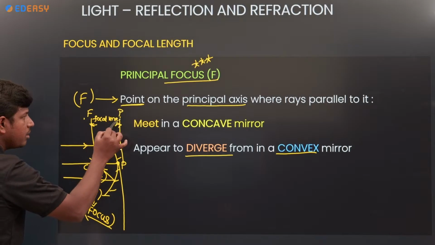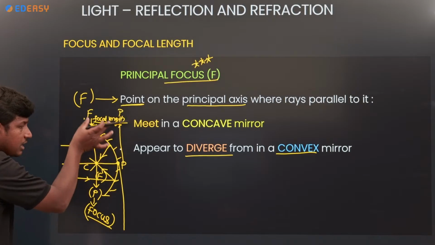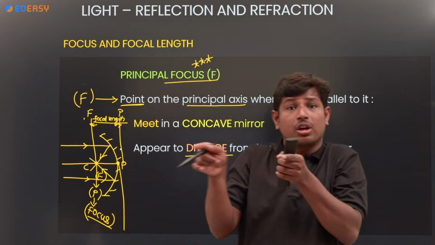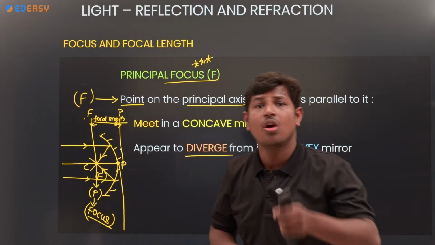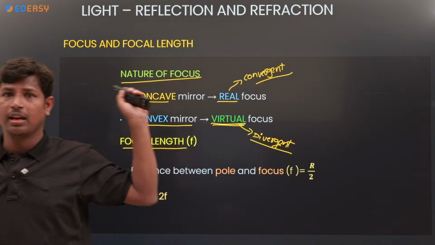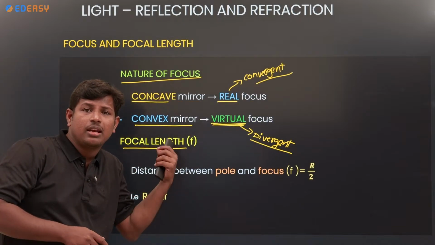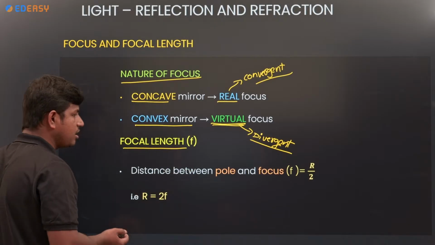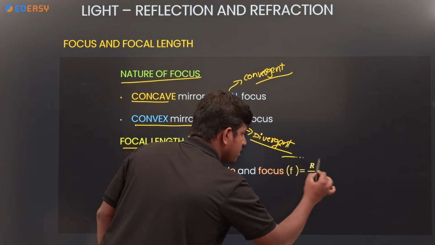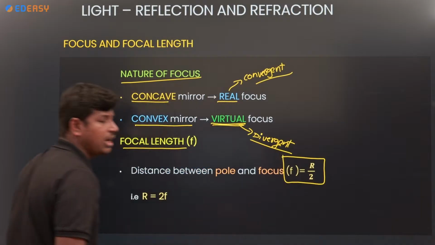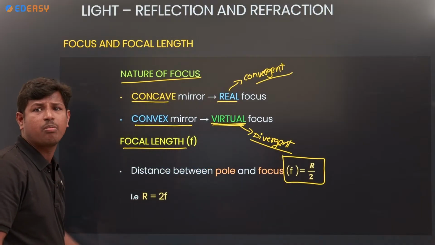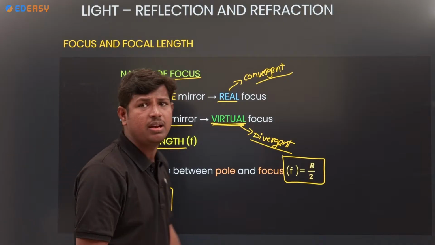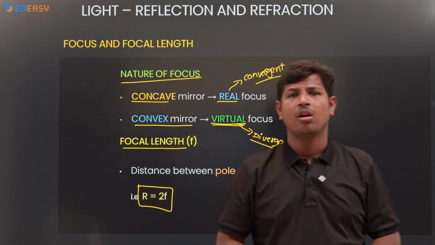What is meant by focal length? Focal length is nothing but the distance between the pole and the focus. Here we also have to see the relation between radius of curvature and focal length. f is equal to r by 2, then r is equal to 2f. This is the relation between pole and focus.